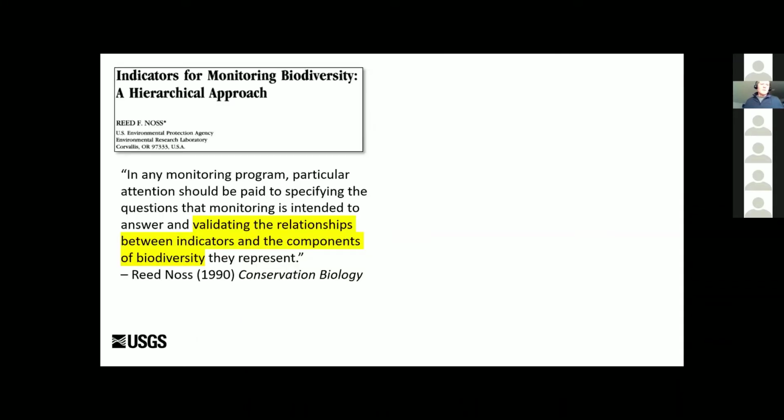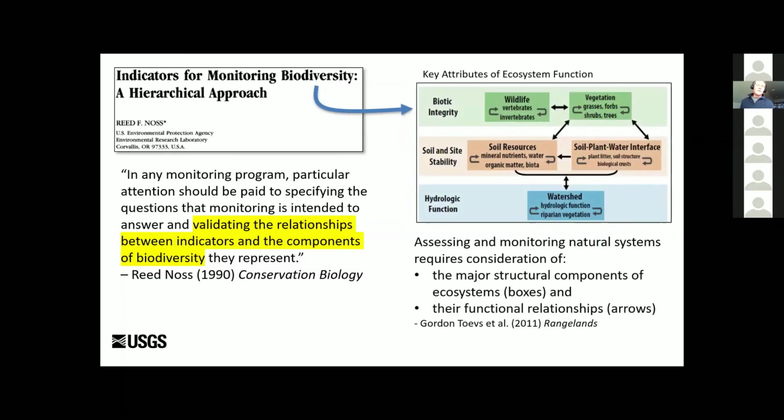topics. So Reed Noss, in a conservation biology essay back in 1990, pointed out that in any monitoring program, particular attention should be paid to specifying the questions that monitoring is intended to answer. And I highlight, validating the relationships between indicators and the components of biodiversity is also very important. And we can think about that in the context of this figure that was produced by Gordon Taves and used multiple times when we think about rangeland monitoring.